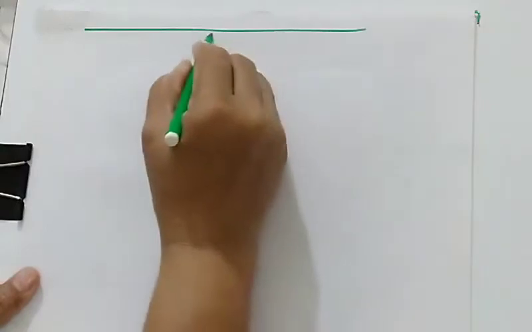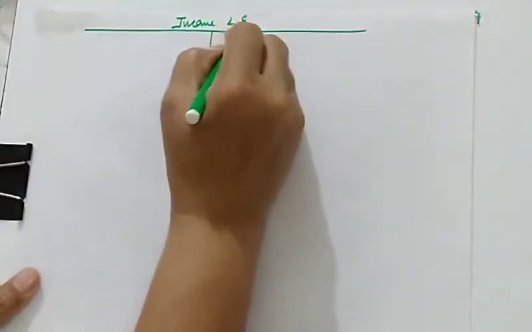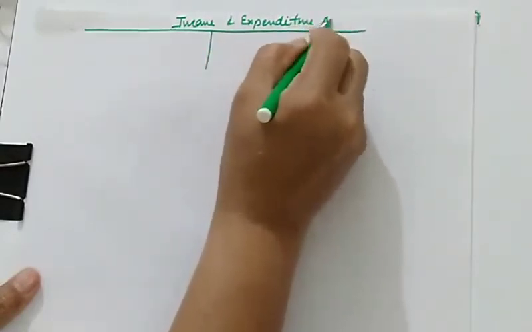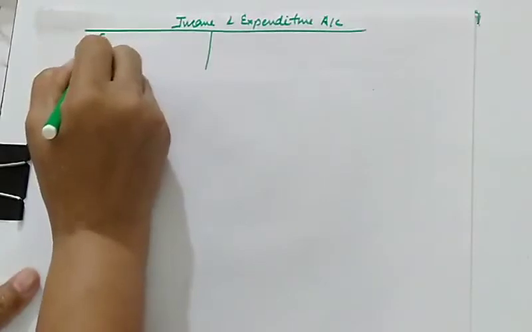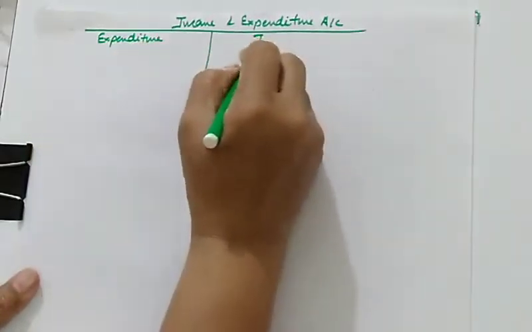So I will be making an income and expenditure account of one line here just to show you how the income will appear. So this is my expenditure side and income side.